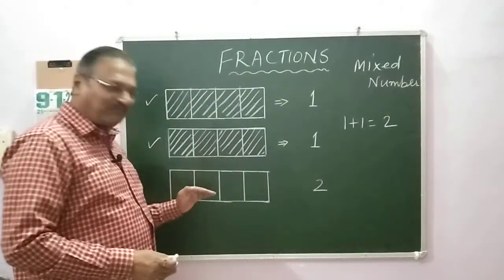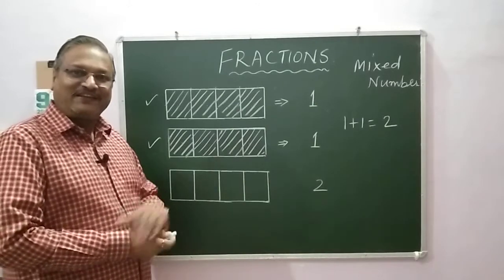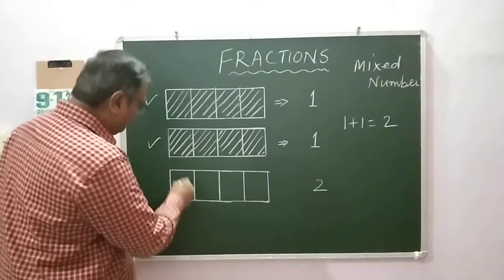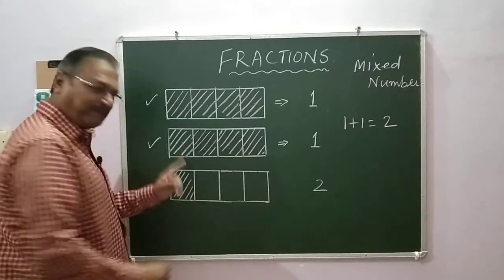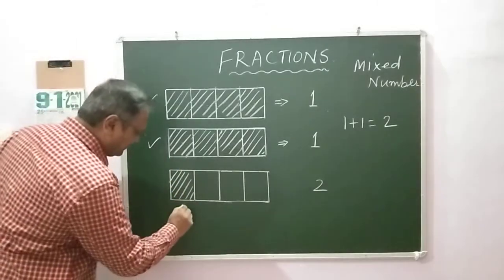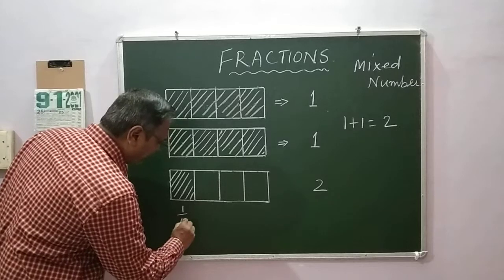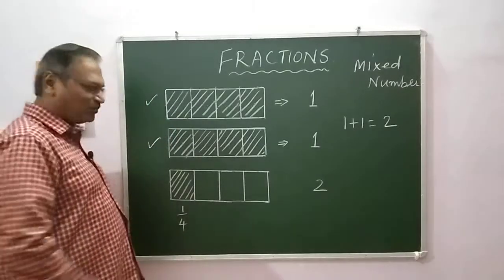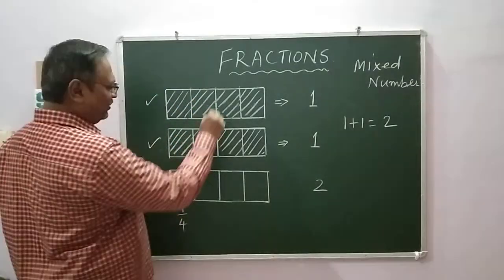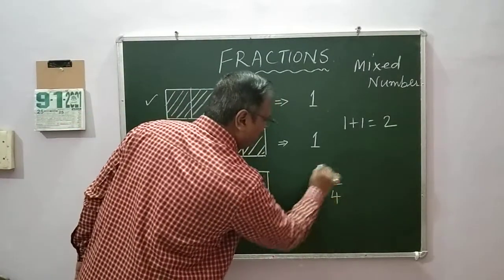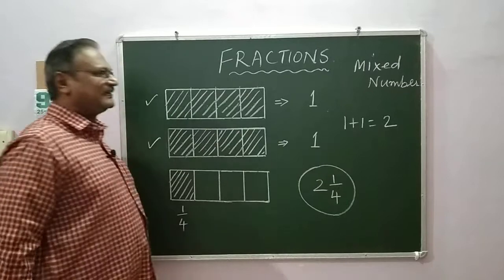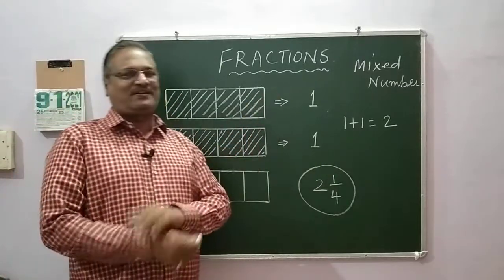Now I come to the third rectangle. In the third rectangle, I am going to take the first part. Okay? So this represents how much? It represents 1 by 4. So I write 2 and 1 by 4. This is a mixed number.